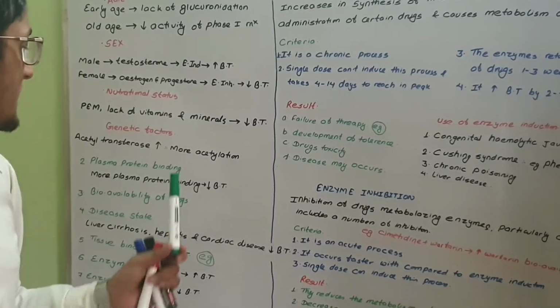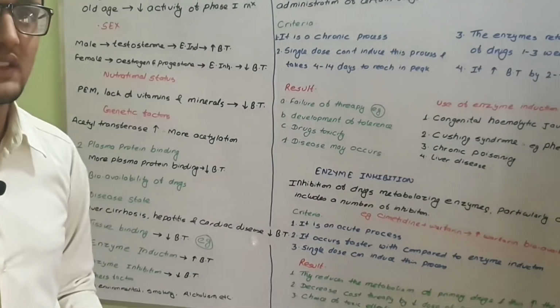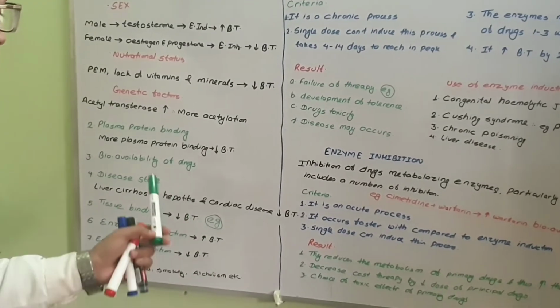Plasma protein binding: a drug which has more plasma protein binding capacity has less biotransformation.